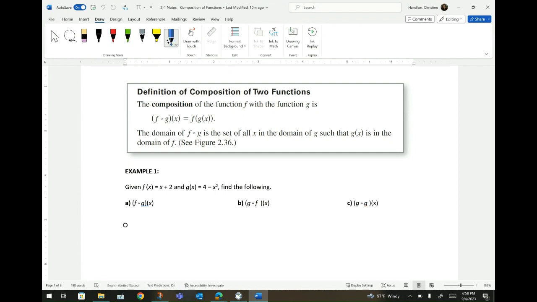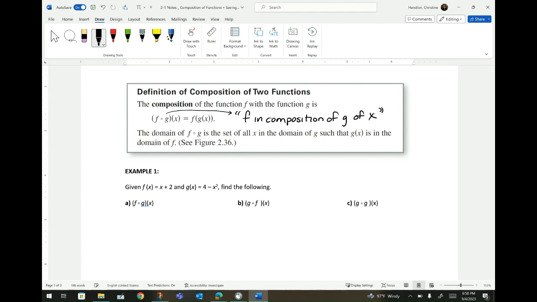Now, when it comes to reading this right here, you can read it as f in composition of g of x. So I'm going to show you how to write that out over here. So we're going to put a little open quotes here. F in composition of g of x.